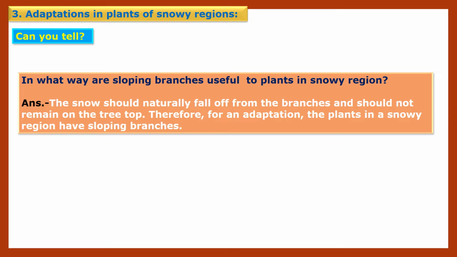In what way are sloping branches useful to plants in snowy regions? Whichever plants we are looking at in snowy regions, these plants have sloping branches. So, due to sloping branches, what happens, children? Whatever snow falls on these sloping branches will fall down. So there is no storage of snow on these branches. So as an adaptation, the plants in snowy regions have sloping branches.